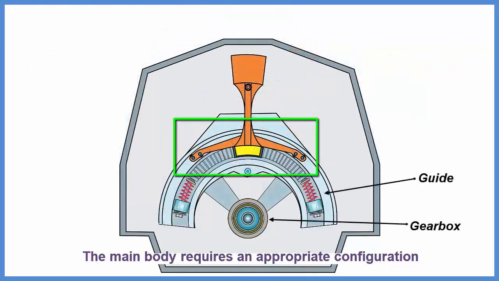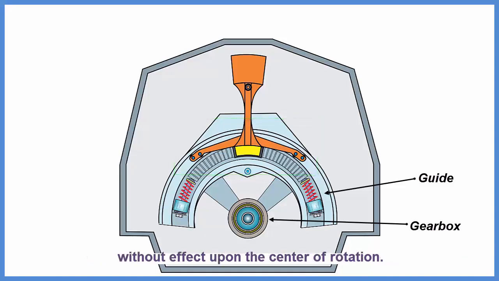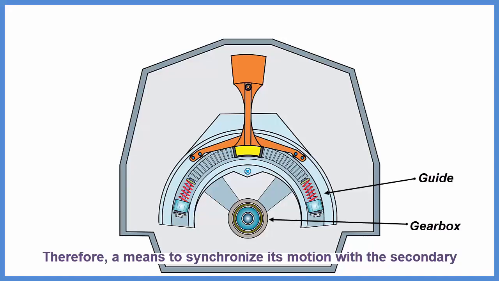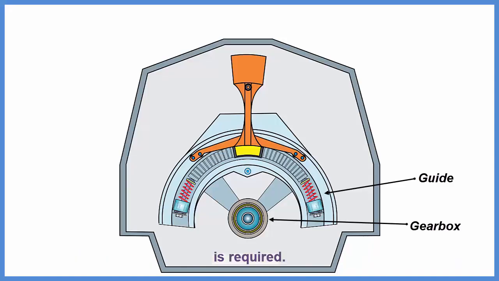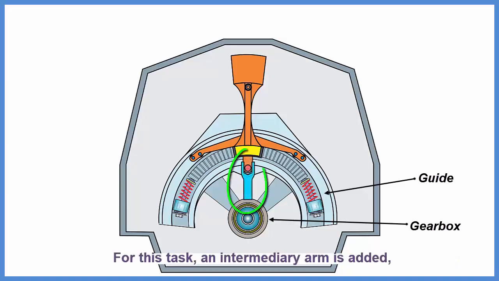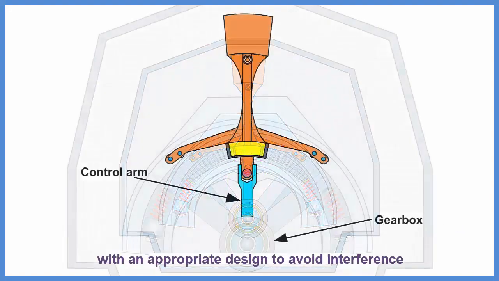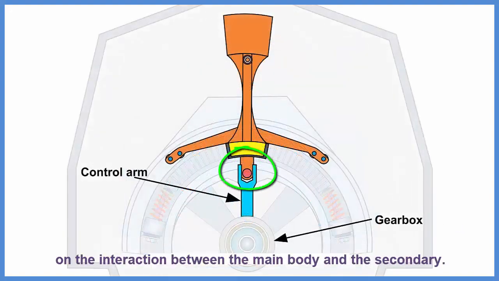The main body requires an appropriate configuration to restrict its interaction forces with the secondary, without effect upon the center of rotation. Therefore, a means to synchronize its motion with the secondary is required. For this task, an intermediary arm is added to connect the main body to the gearbox, with an appropriate design to avoid interference on the interaction between the main body and the secondary.